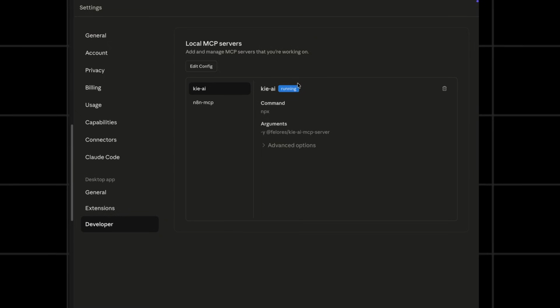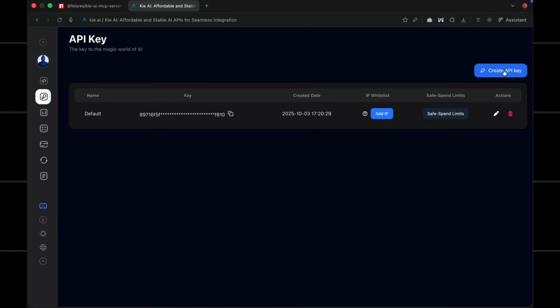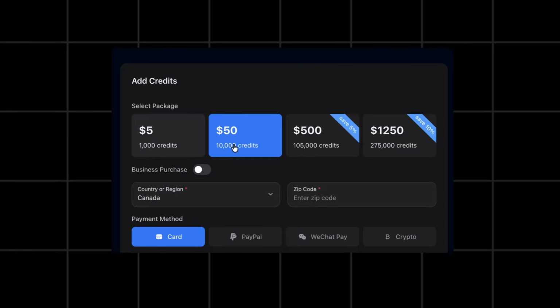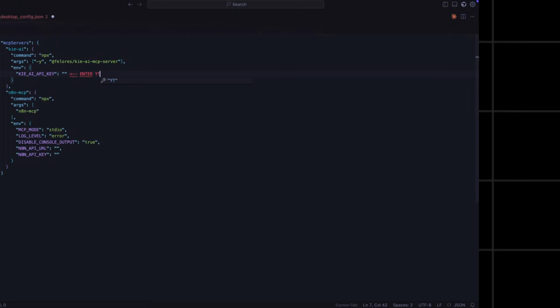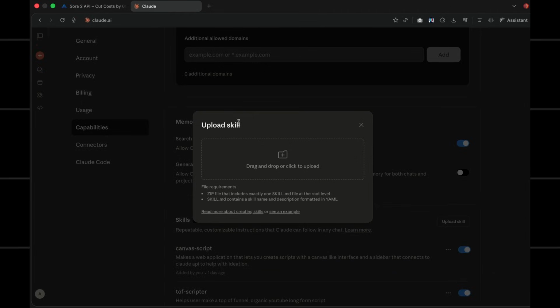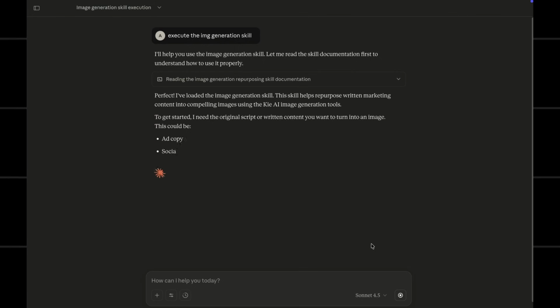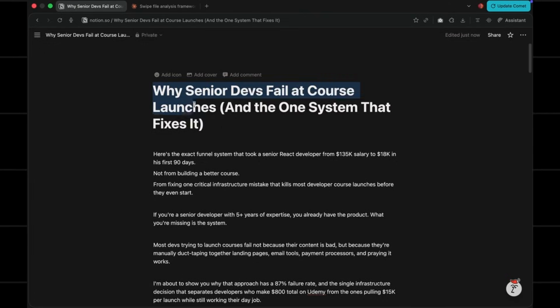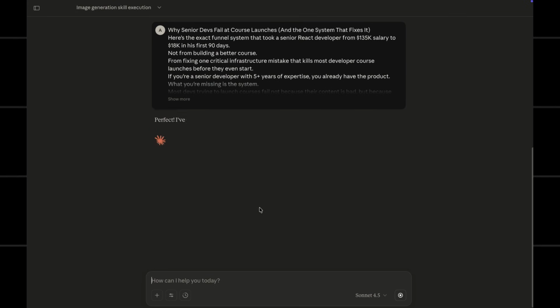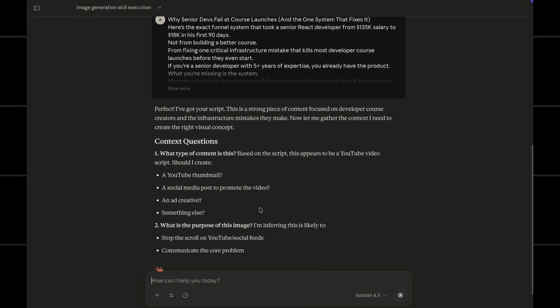Now go to Claude Developer Tools, then Edit Config. Paste the code we copied into the file. Now go to Kie AI, make an API key, and add in like $5. And now we just go back to the config file and paste the API key here. That's it. Now just import the Claude image generation skill from my WAP and just tell Claude to execute the skill. All right, now I'm just going to copy the long form script from this Notion page and paste it into Claude. And it's just going to ask me some questions for more context on the images.